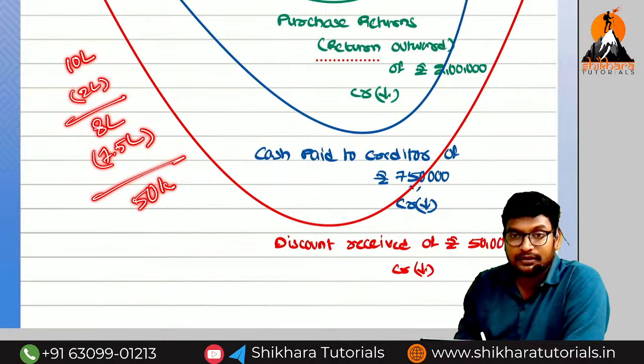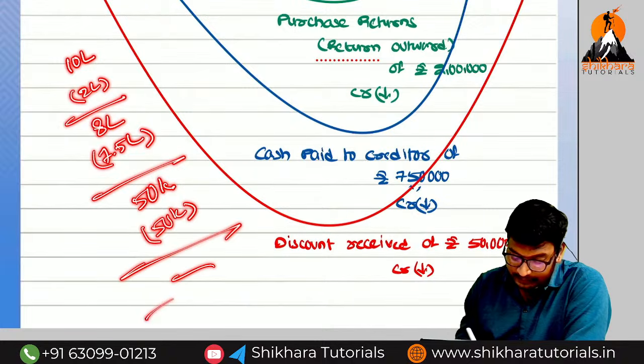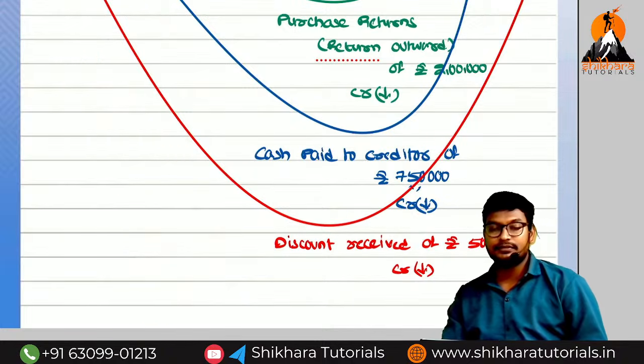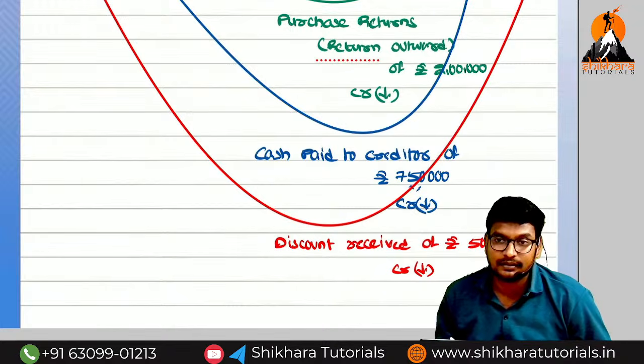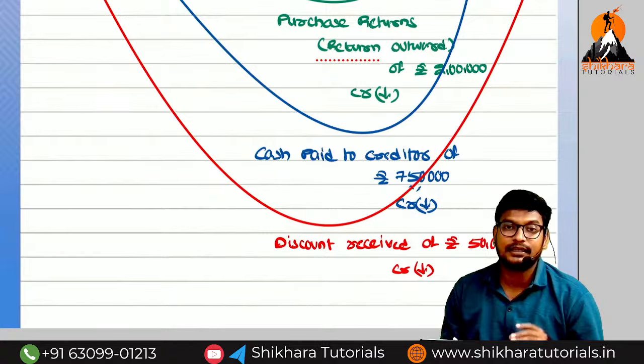The creditor allowed the discount. That means we received the discount. So for that rupees 50,000 we are reducing, and what is the balance? Nil. So in which situations does the creditor value decrease? Purchase returns, payment to creditor, and discount received.